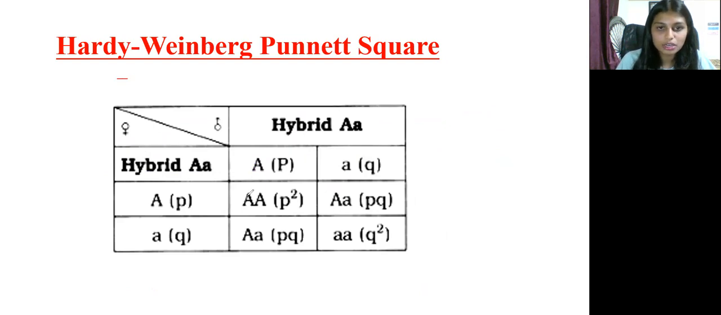Next, this is a Punnett square of the Hardy-Weinberg equilibrium. You can see this represents A and A, that is homozygous dominant, and this is heterozygous dominant, and this is also heterozygous dominant, and here homozygous recessive: P square, 2PQ, plus Q square. With the help of this Punnett square, we can identify genotype frequencies. P square plus 2PQ plus Q square is equal to 1. This is the Hardy-Weinberg equilibrium. Very, very important.